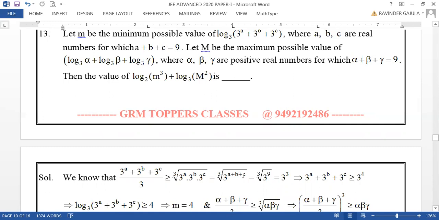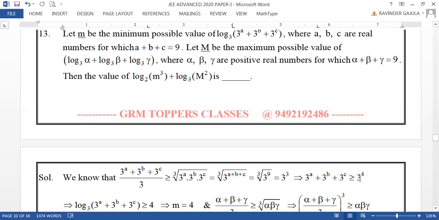So the cube root of 3 power 9 is equal to 3 cube. Therefore, cube root of 3 power a into 3 power b into 3 power c here is 3 cube. Now, taking this 3 on this side, 3 power a plus 3 power b plus 3 power c is greater than or equal to 3 power 4. Hence, the minimum value of this one is 3 power 4.